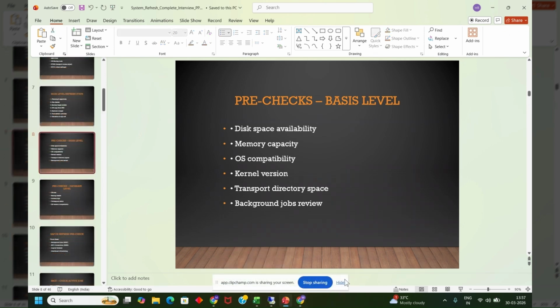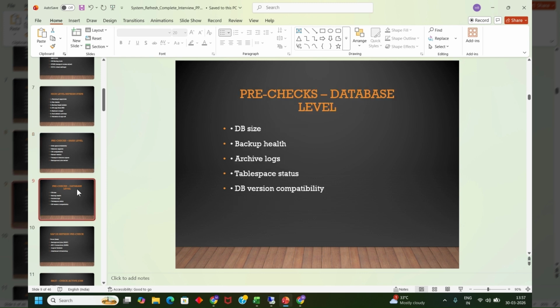Basically, in the SM37 transaction code, what we were trying to check was the active jobs, or whether any jobs will be scheduled during the refresh activities performed. So you have to stop and reschedule. Stop before the refresh activity is done, and then after the refresh activity is done, you will have to do it again. Okay, so these were some pre-checks here.